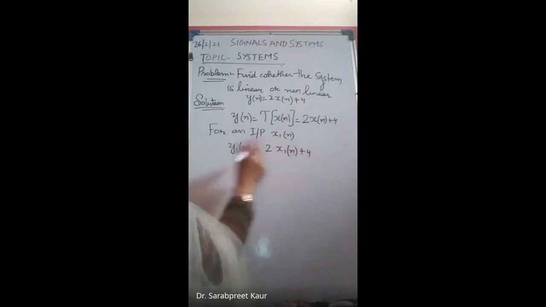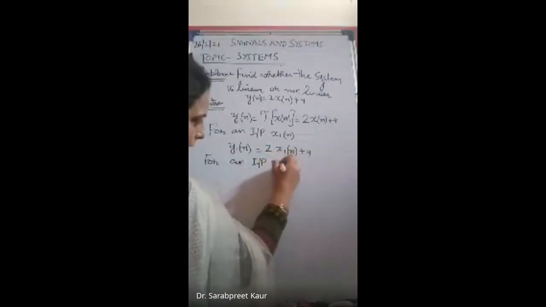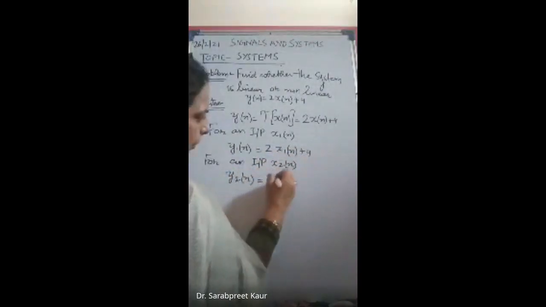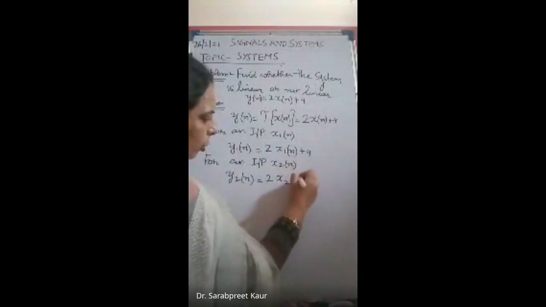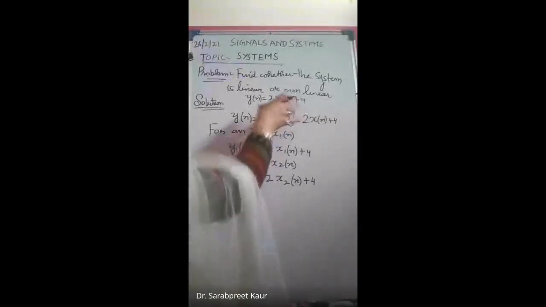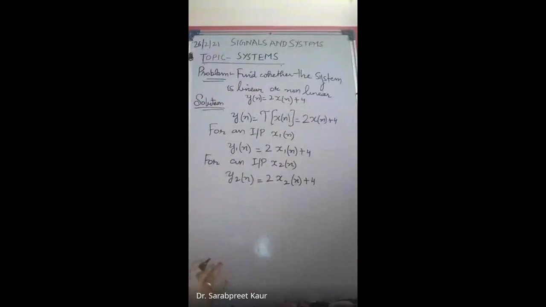Fine. Then for an input x2[n], two inputs we take usually. So your output is very simple, just try to understand: 2x2[n] plus 4. Fine. So these are the first two steps. Now what are the next two steps to check whether the system is linear or non-linear? First of all, you have to find the weighted sum of outputs.